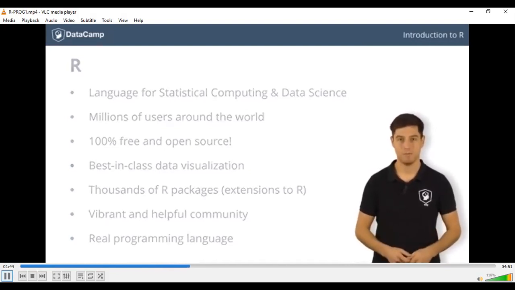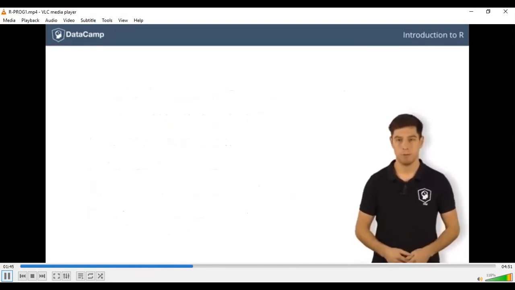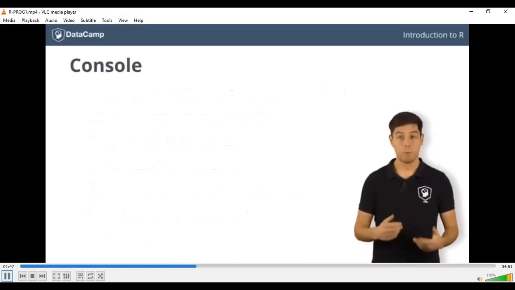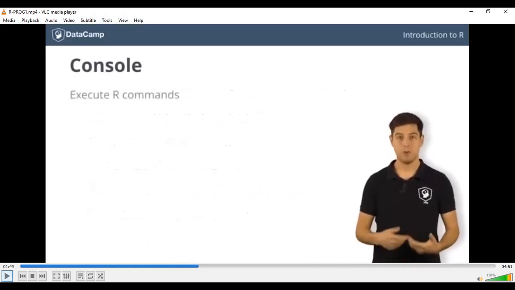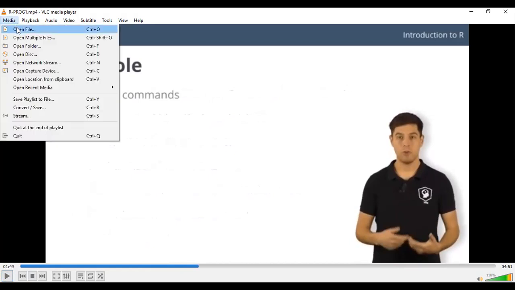Let's get started. An important component of R is the console. It's a place where you can execute code. We will visit this again in the video at the time of the RStudio demo, so that you will get to know in detail. Right now we will stop this video here and move towards the next video, wherein you will get an idea of the basics of R again.